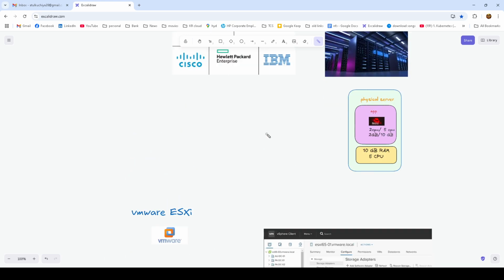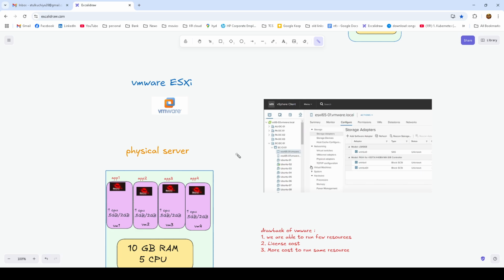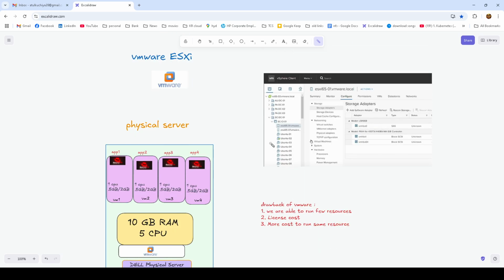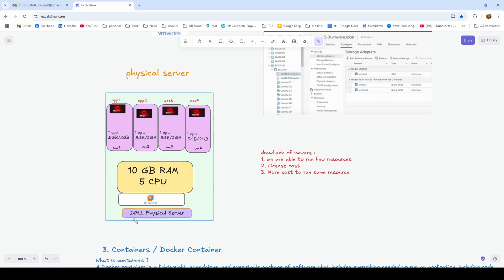In order to fix this issue, VMware came into the picture. This is the icon which maybe you have seen. In VMware we are able to fix this issue, but not 100%. So what happened? This is the same as a Dell or IBM physical server. On top of it, we install one VMware layer. The server is the same, 10 GB of RAM and 5 CPU. We have created four virtual machines, VM1, VM2, VM3, and VM4. VMware gave us the facility to create multiple virtual machines on the same physical hardware.